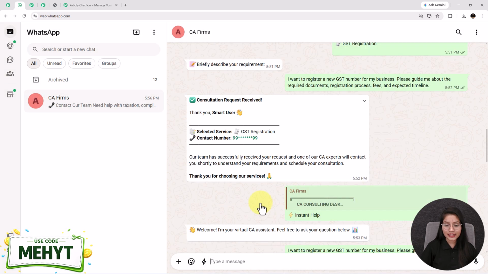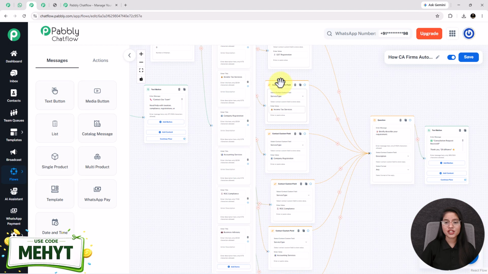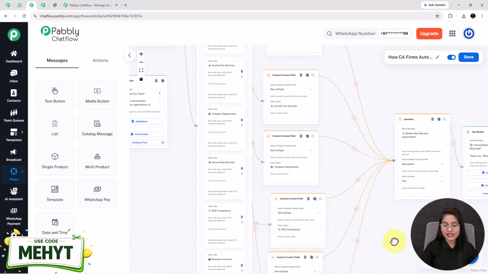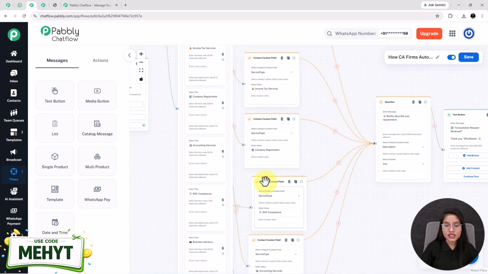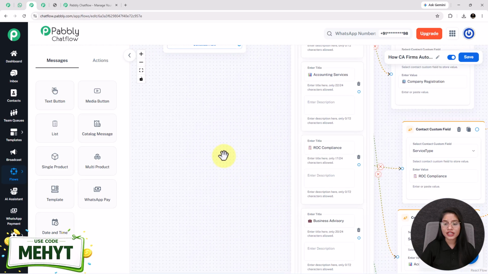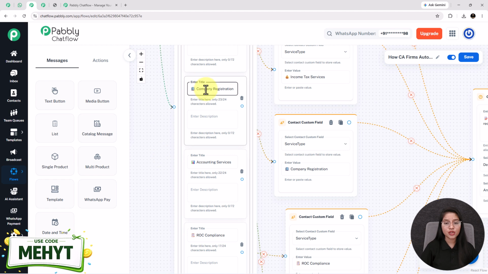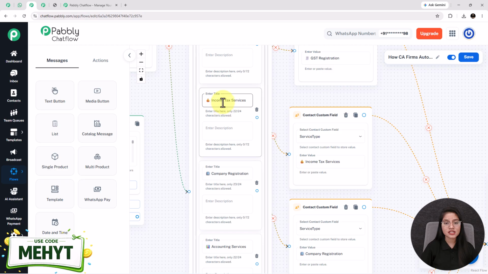Then at the end, the bot will automatically mention the GST registration in front of the selected service field. It is only made possible with the help of these contact custom field nodes that I have selected here and the contact custom fields. Inside it, as you can see, I use the same contact custom field as a service type, but only change the value completely based on the input that I have entered in this enter title box. You also have to make sure that the input you have entered in this enter title box is the same you have to write in this enter value box.